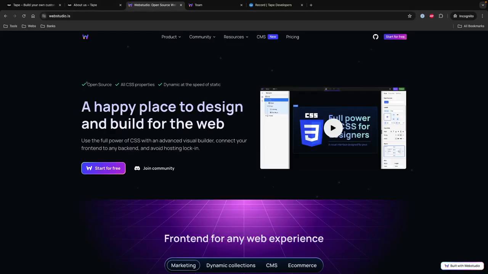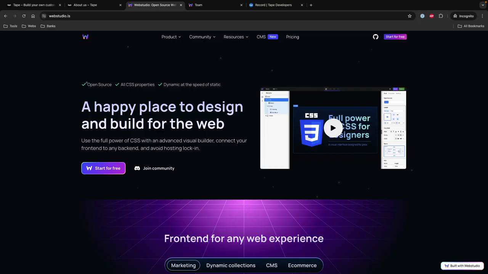And then we're going to go to Webstudio. Webstudio is an open source, full power CSS, advanced visual builder that allows you to connect this front end to any back end, which is what we're going to be doing today. We're going to be connecting Tape with Webstudio.